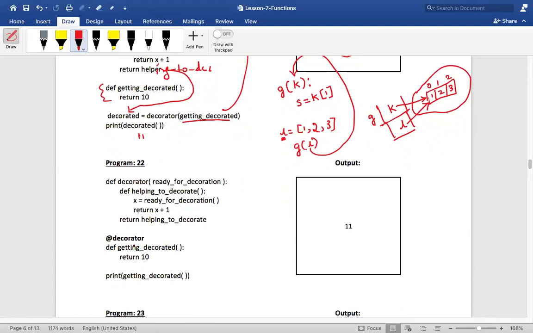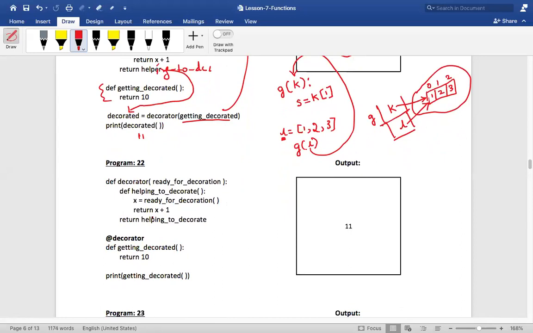Now I want to say how it has to get decorated. In the earlier version, we call the decorator, we pass this getting decorated function, and it returns the helper function, and then we call the helper function, and it gives me the result of the decorated version. Yes or no, my dear friends? Did you see all this?